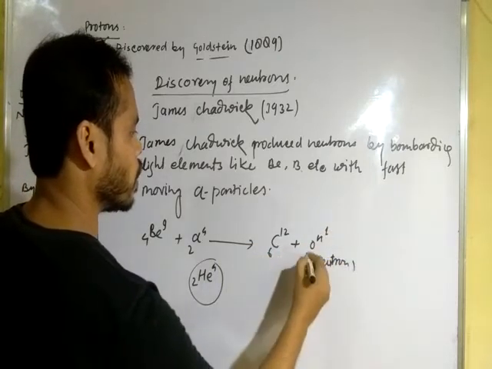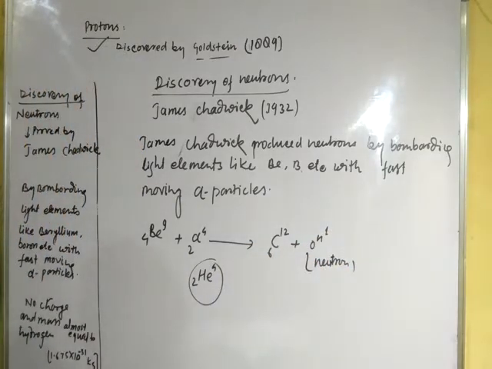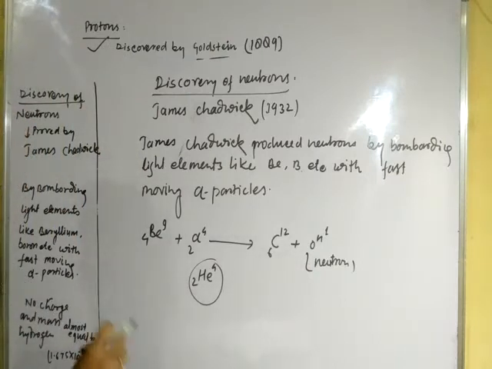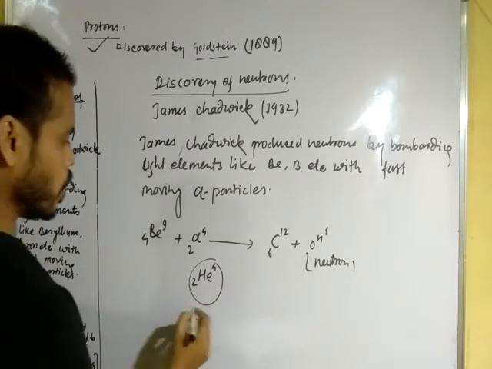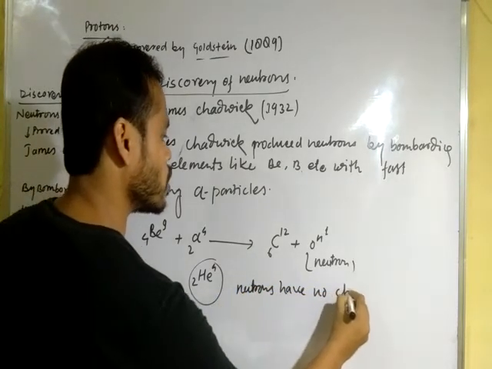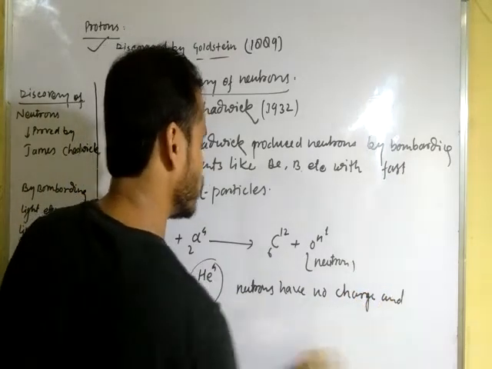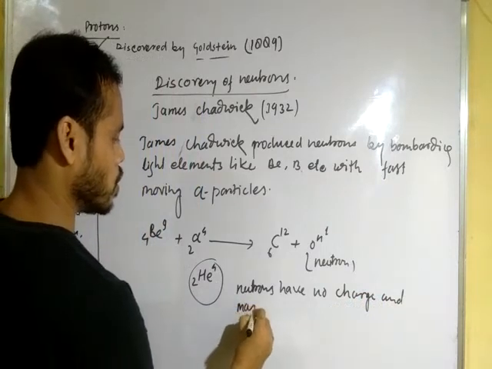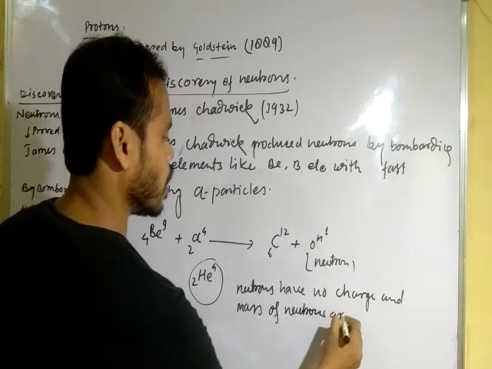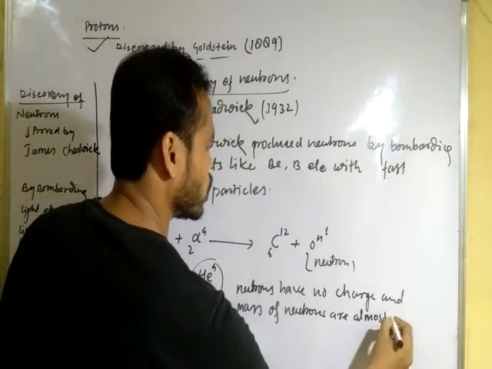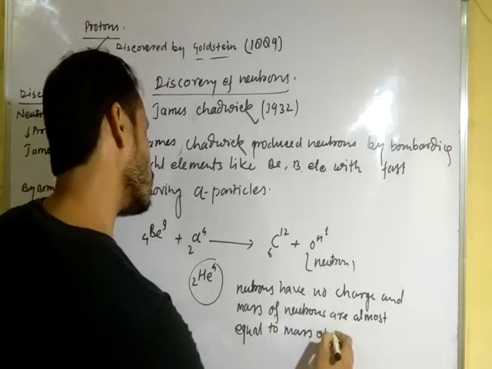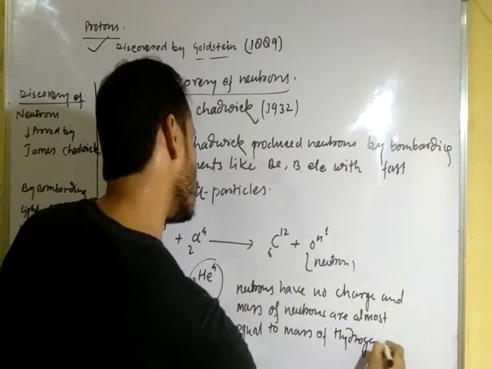Neutron, clear? Now neutrons have no charge, and the mass of neutron is almost equal to the mass of hydrogen atom.